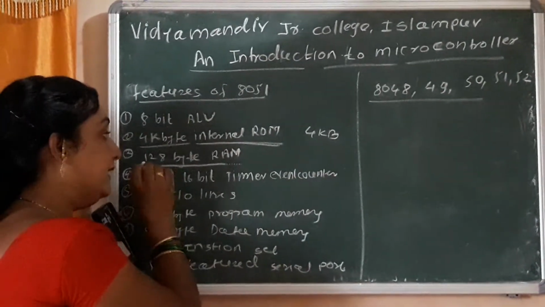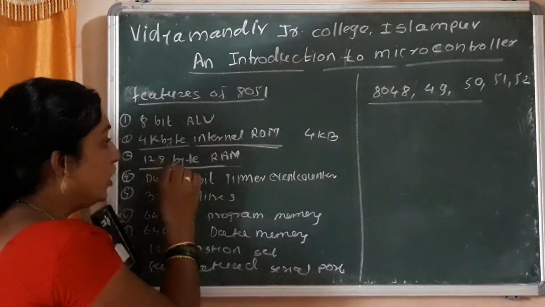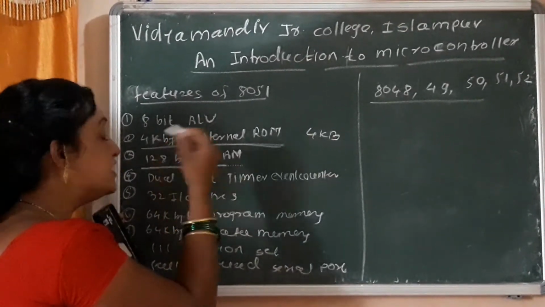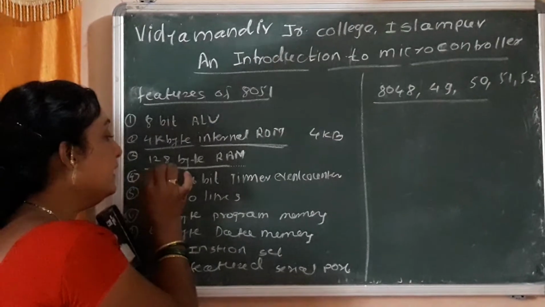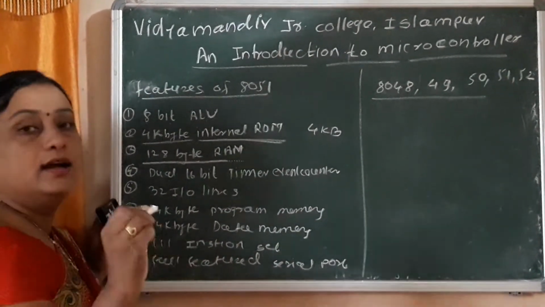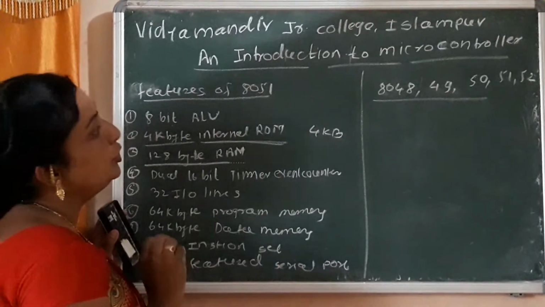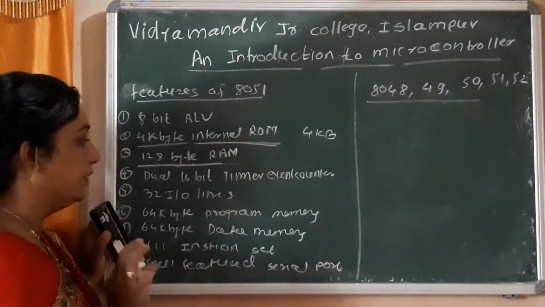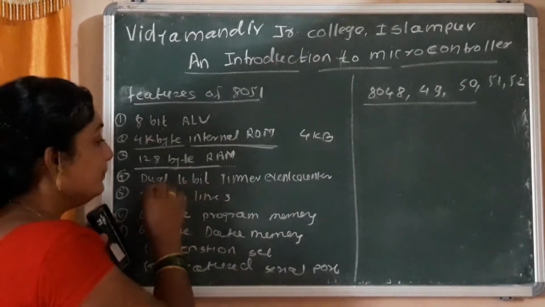So remember, it is not kilobyte or GB. Only 128 byte internal RAM is allocated to the 8051 microcontroller.